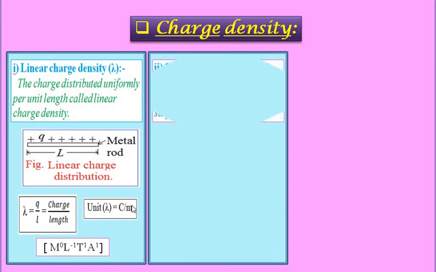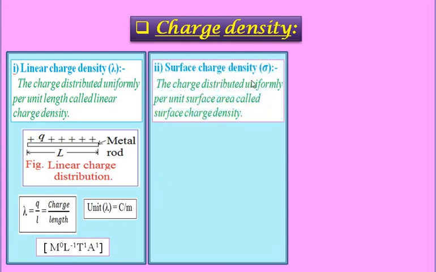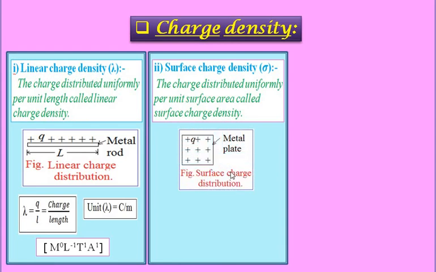Then the second part, surface charge density, denoted by the letter sigma. Charge distributed uniformly per unit surface area is called surface charge density. See the definition: charge distributed uniformly per unit surface area is called surface charge density. Consider the example which we have seen. Consider a metal plate, plus q charge is uniformly distributed over the metal plate. It has the surface charge density, given by the relation sigma is equal to q divided by A.